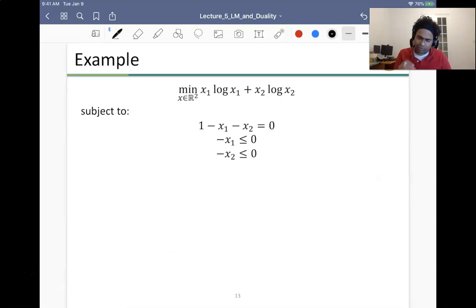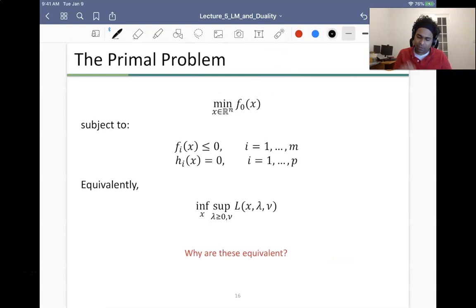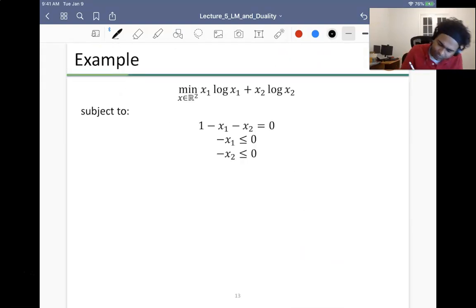So this is the primal, this is the dual. Now we'll go over an example and try to construct this Lagrangian, and then look at the dual problem. So I start with this problem here. Recall that this is my f0 of x.